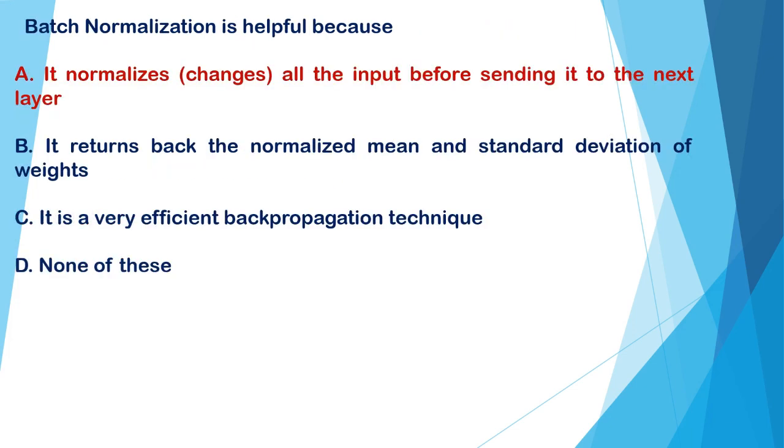Batch normalization is helpful because A. It normalizes or changes all the inputs before sending it to the next layer. B. It returns back the normalized mean and standard deviation of weights. C. It is a very efficient backpropagation technique. D. None of these. And the correct option is A. It normalizes all the inputs before sending it to the next layer.